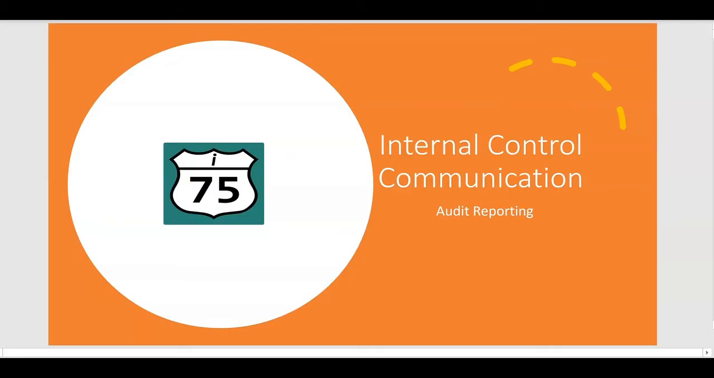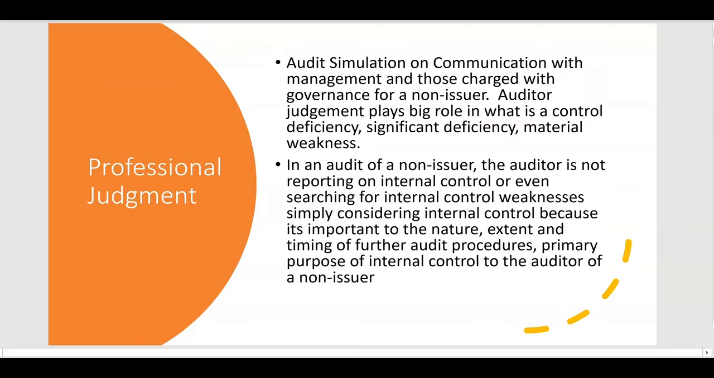All right, I think it's time for a sim on internal control communication. And this is going to be for the audit of a non-issuer. One thing for sure, auditor judgment plays a big role in what's a control deficiency versus a significant deficiency, what's a material weakness. Remember, in an audit of a non-issuer, the auditor is not even reporting on internal control or even searching for internal control weaknesses, simply considering internal control. Why? Because it's important to the nature, extent, and timing of further audit procedures.